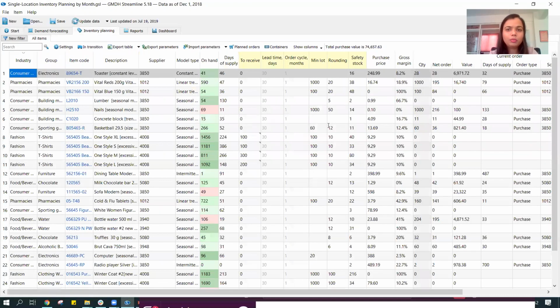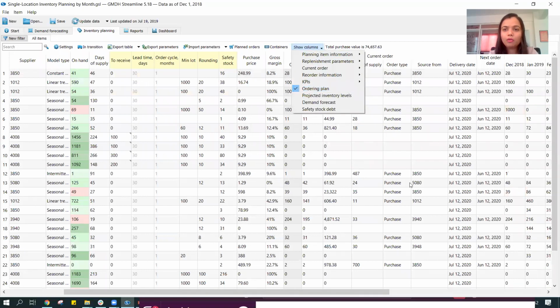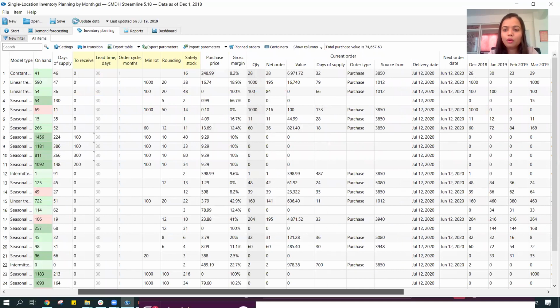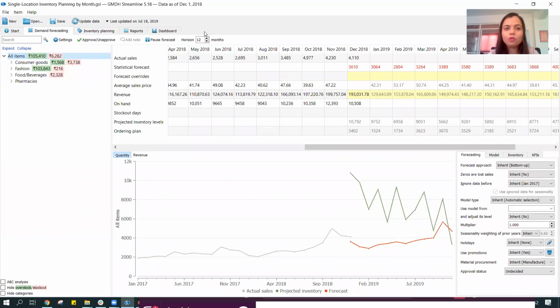Let me take this particular example, and we can quickly tell the system to show my ordering plan. So I will get to know my order plan for my next full 12 periods. And I can specify in the system whether I want the planning, not just inventory planning but my demand planning or supply planning, for just 10 months, 12 months, or 24 months. I can specify that, and it's very easy to do in the system.